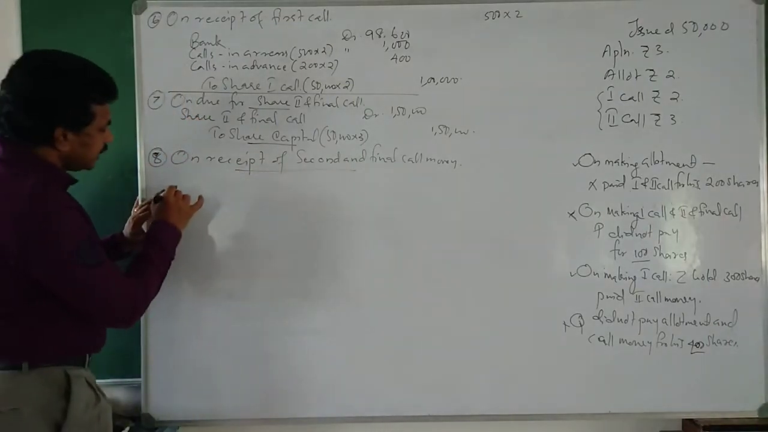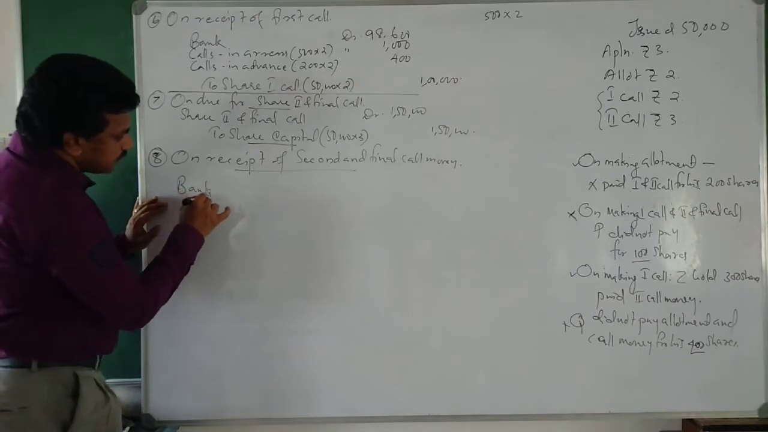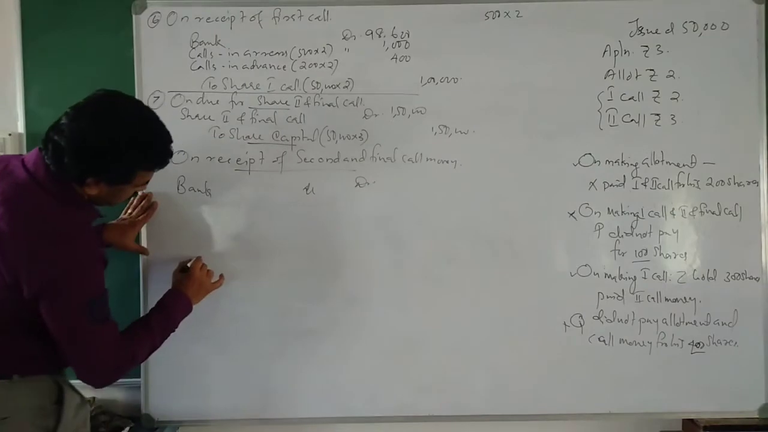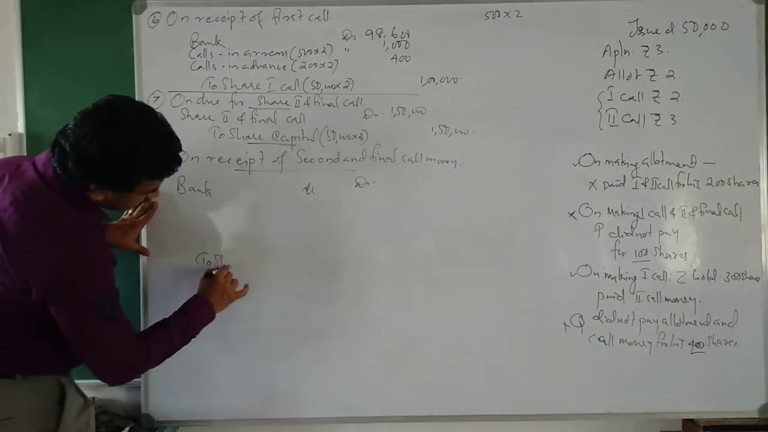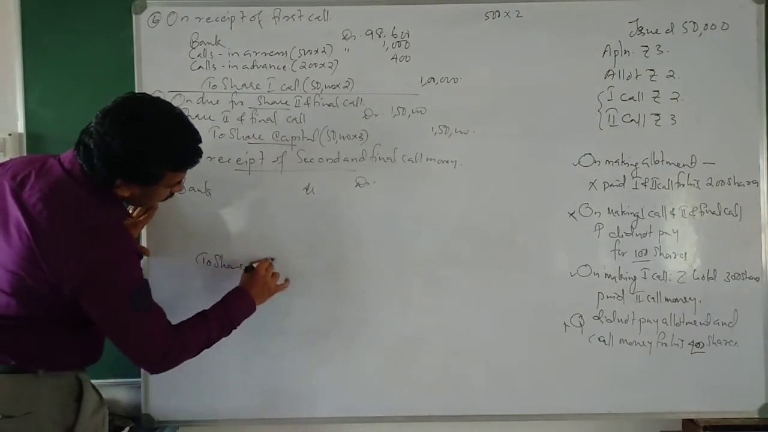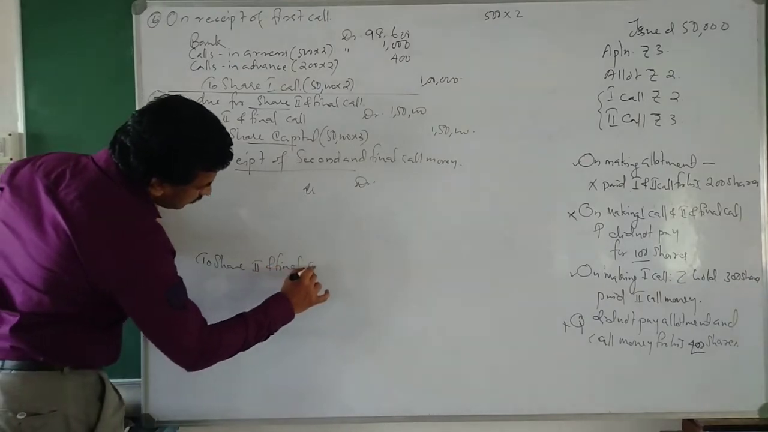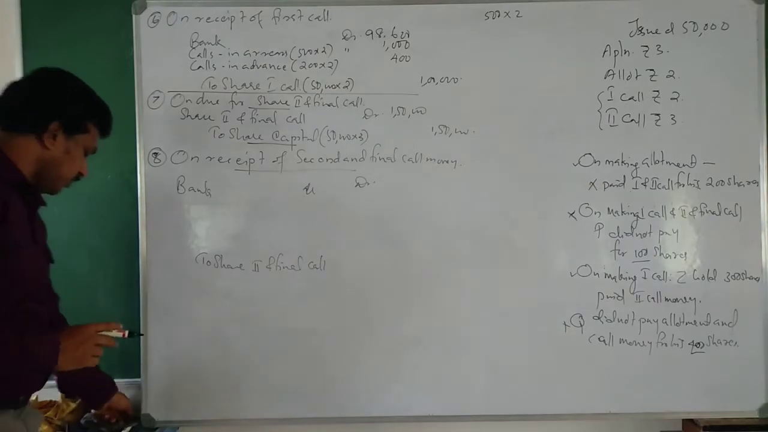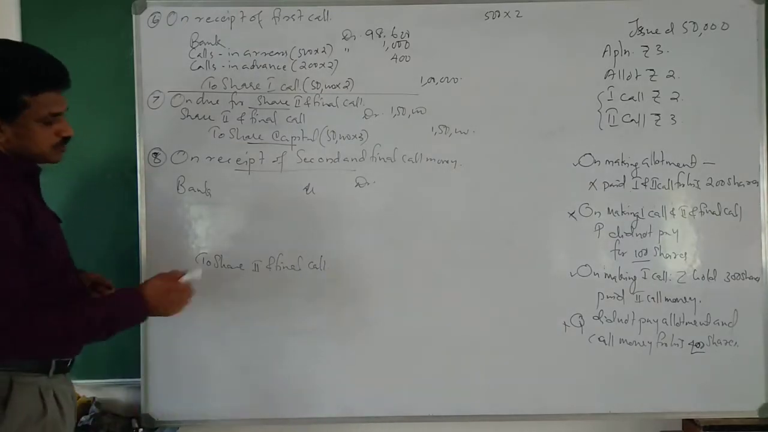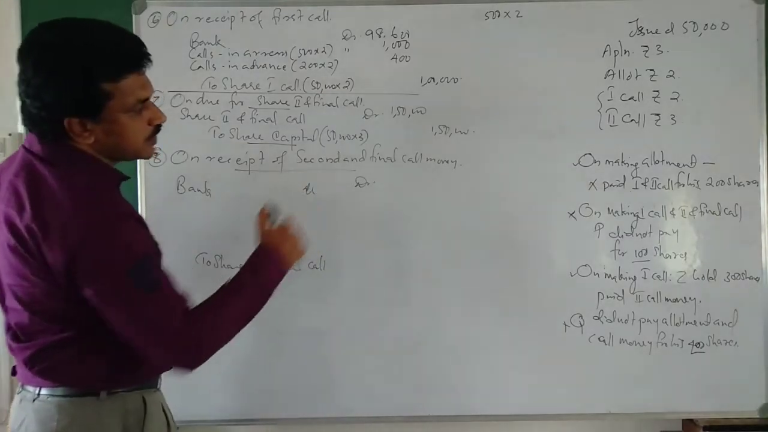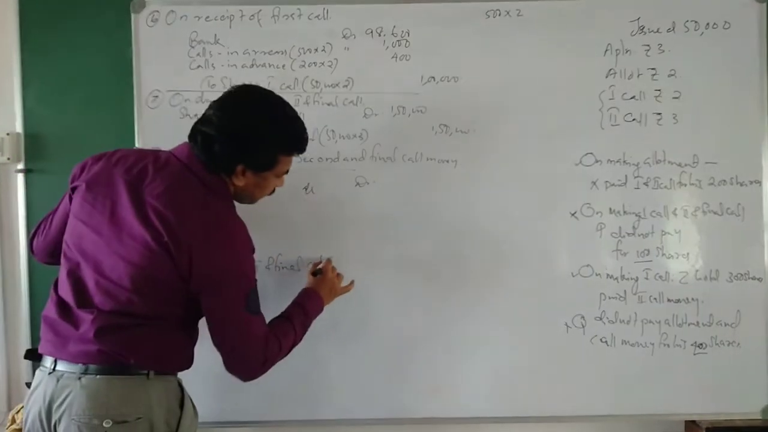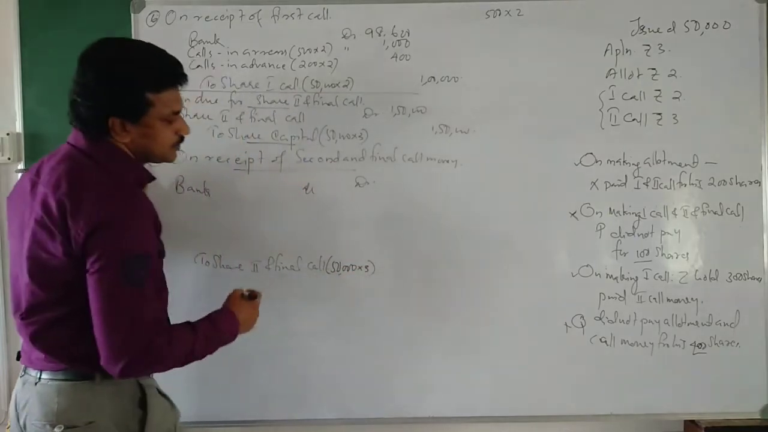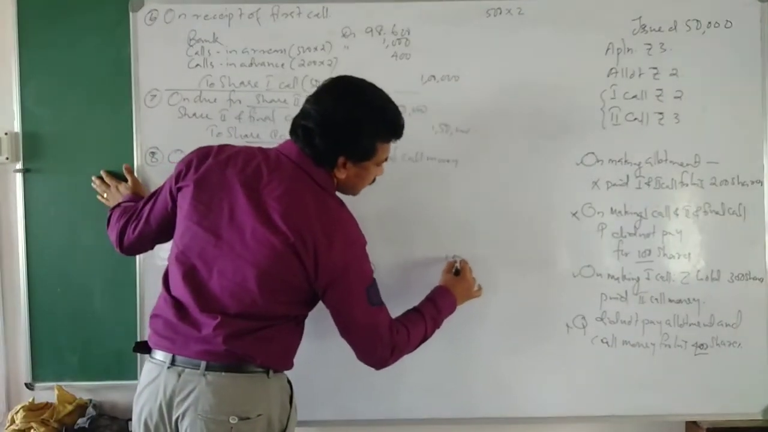What is the journal entry? Bank account debtor to share second and final call. So for share second and final call, how much do we have to get? 50,000 shares into 3 rupees each. That means 1,50,000.